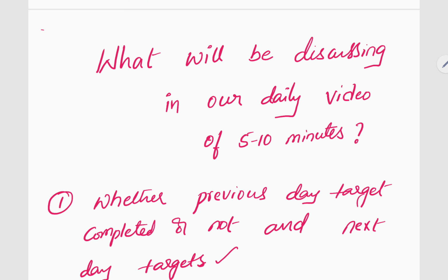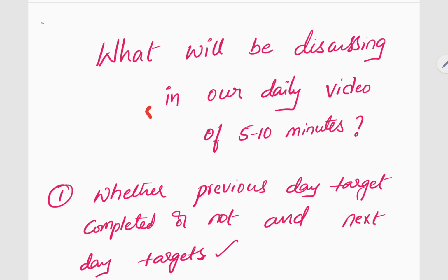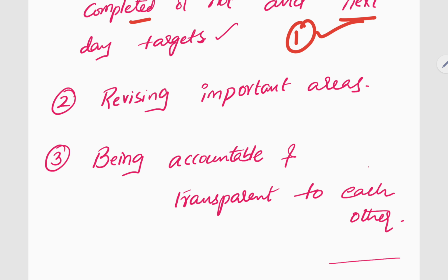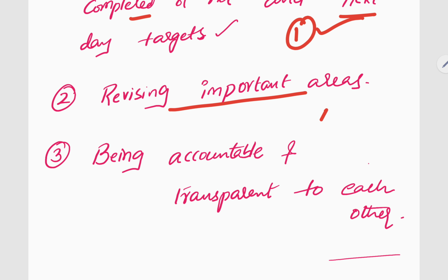Look, every day in the morning I'll release a video of about 5 to 10 minutes duration. What does it tell? Whether the previous day's targets are completed and what the next day's targets are. First point. Okay. Second, we'll be revising some important areas. What do you mean by revising important areas? It is not like explaining the things, but suppose there is a topic which consists of 40 pages. You cannot completely give your whole day to read one single topic, right? So we will discuss how to complete any topic in less time, okay?